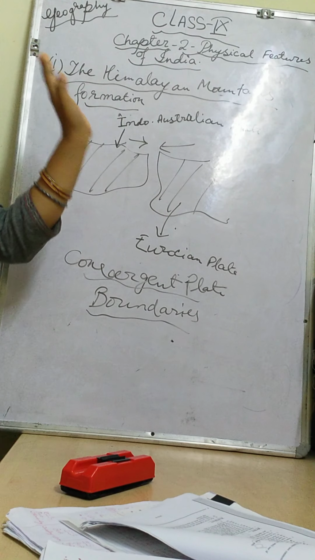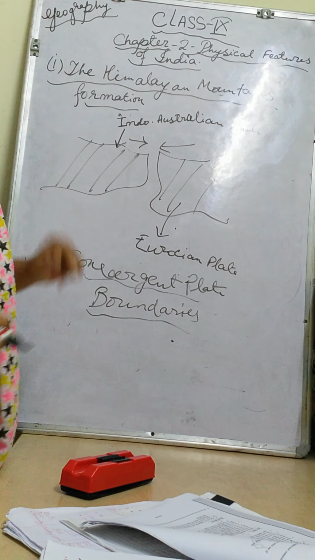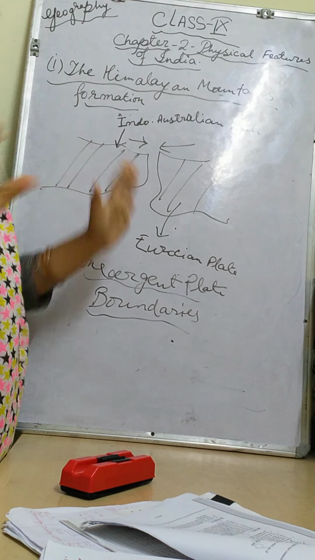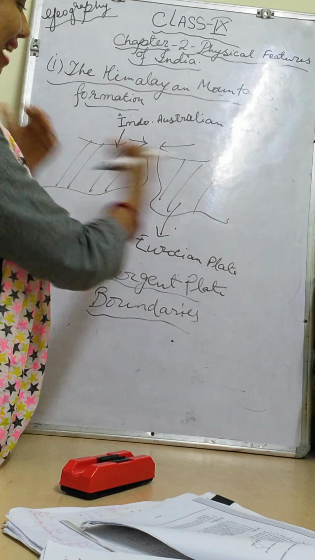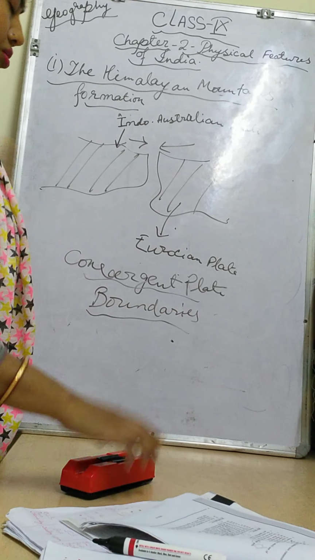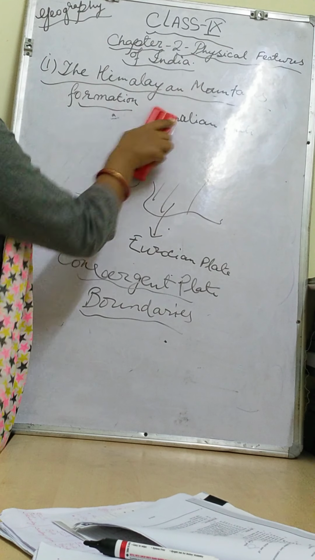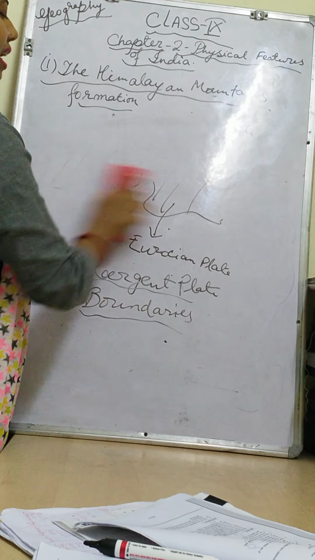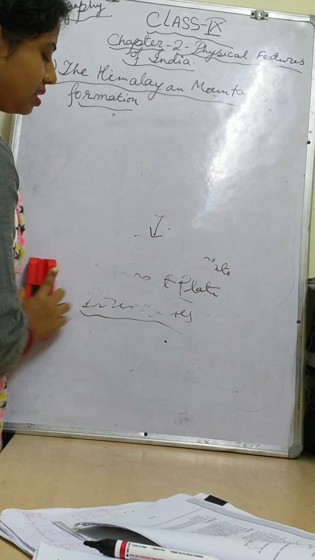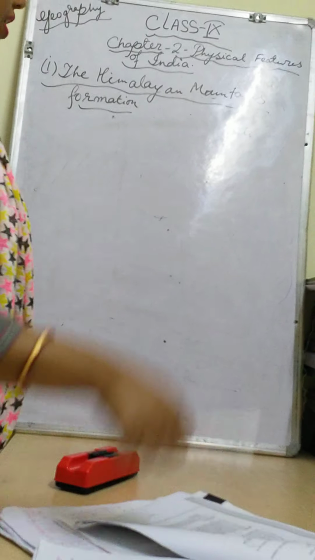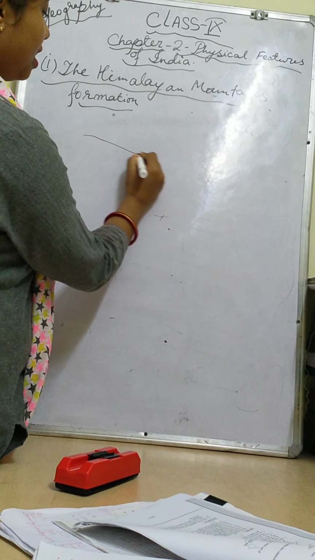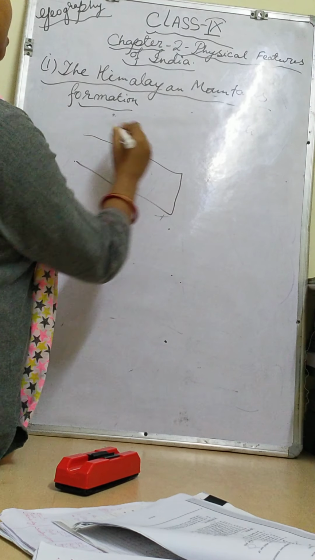Okay children, so here we will see the convergent plate boundaries are there. So then what is happening? These two plates are coming and clashing with each other. Okay, so after that, what is the status of that? I will tell you. After collision, the Indo-Australian plate is more dense.